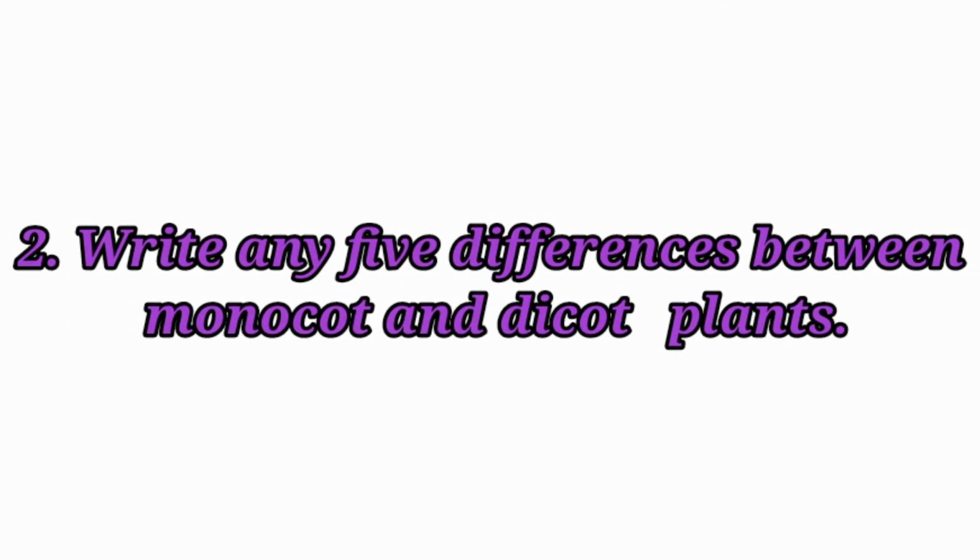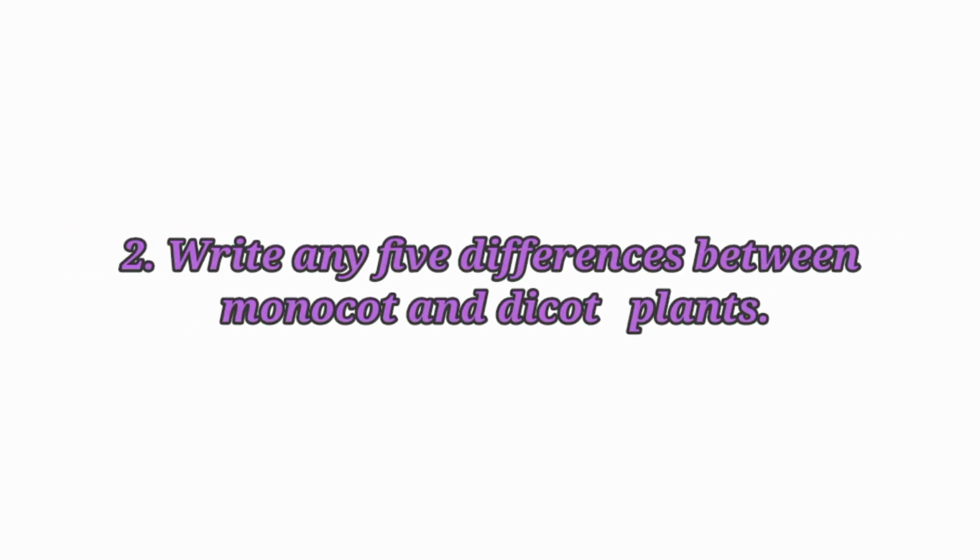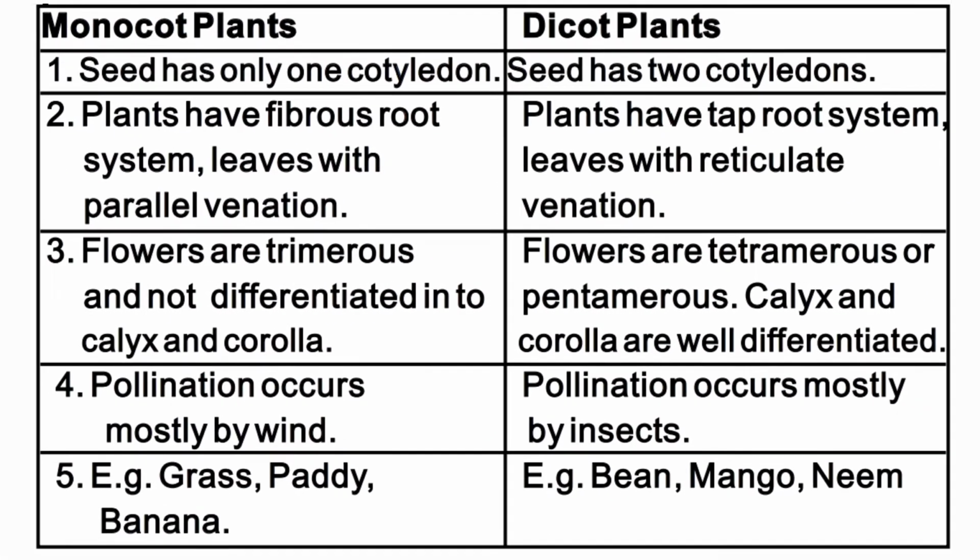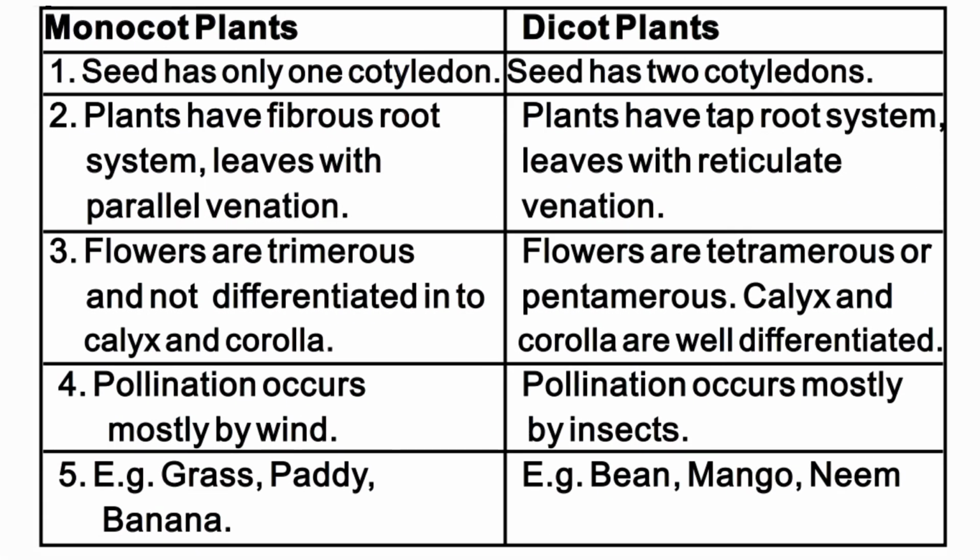Write any 5 differences between monocot and dicot plants. Monocot plants, seed has only 1 cotyledon. Dicot plants, seed has 2 cotyledons. Monocot plants have fibrous root system, leaves with parallel venation. Dicot plants have taproot system, leaves with reticulate venation.